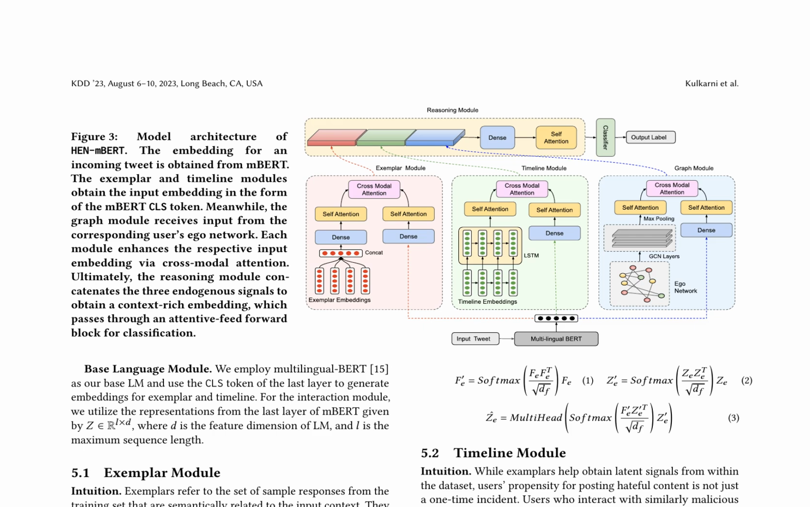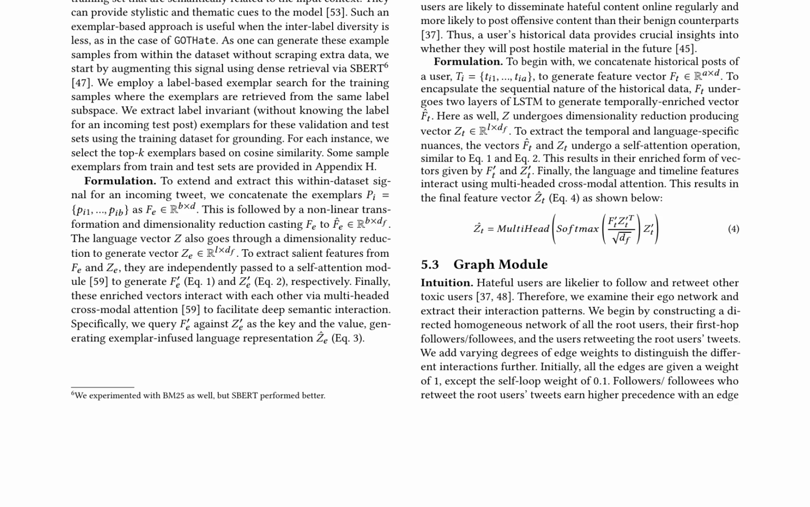The timeline module leverages users' historical data to provide crucial insights into their propensity for posting hateful content. Historical posts are concatenated and undergo 2 layers of LSTM to generate a temporally enriched vector. This vector is then transformed and interacts with the language vector via multi-headed cross-modal attention to generate a final feature vector. The graph module examines users' ego networks and extracts their interaction patterns.